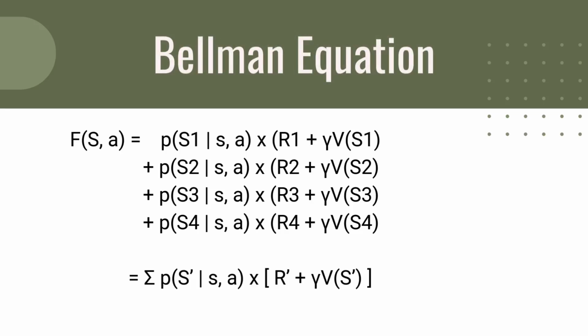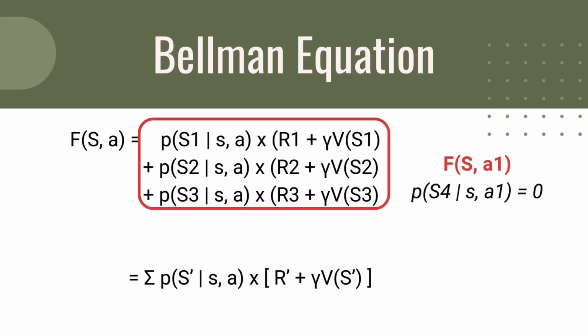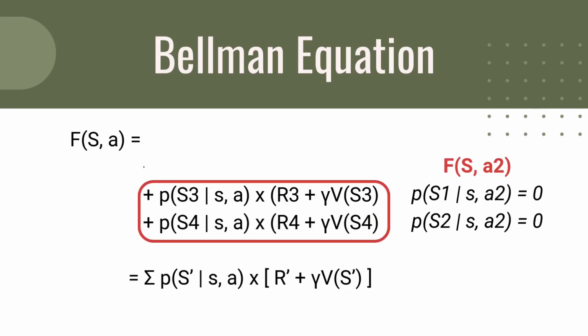Let's simplify by isolating some of the terms. Let f of s comma a be the sum of all probabilities of landing on a certain state, provided that we are at state S and took action A, times the reward plus the discounted value of the target state. In this formula, we have covered all the possibilities starting from state S and by taking any available action at that state. To prove that, set f of s comma a1: the probability of reaching state S4 is 0. If we try f of s comma a2, the probabilities of reaching state S1 or S2 are 0. So we can see the terms of the previous slide.